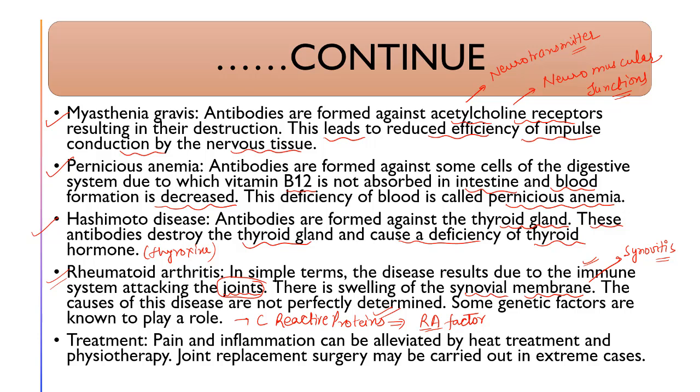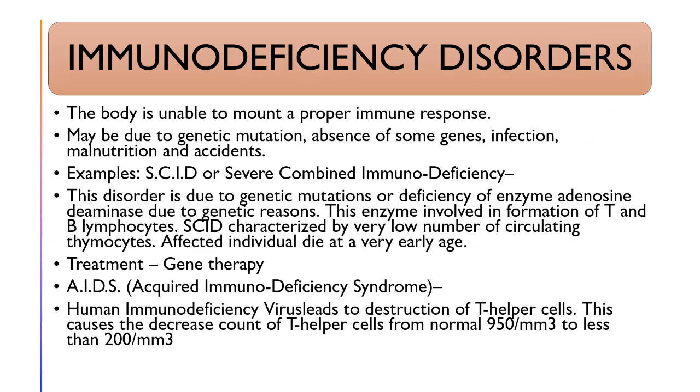Okay, we will discuss myasthenia gravis and its types as well. Treatment: pain and inflammation can be alleviated by heat therapy and physiotherapy. Joint replacement surgery may be carried out in extreme cases of rheumatoid arthritis.